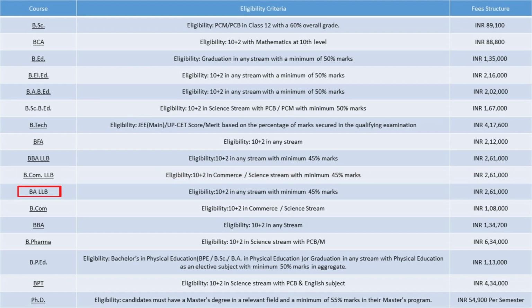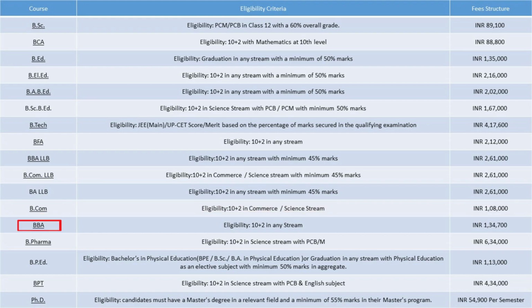Eligibility of BA LLB, 10+2 in any stream with minimum 45% marks. Fee structure of BA LLB, 2.61 lakhs. Eligibility of BCom, 10+2 in commerce, science stream. Fee structure of BCom, 1.08 lakhs.